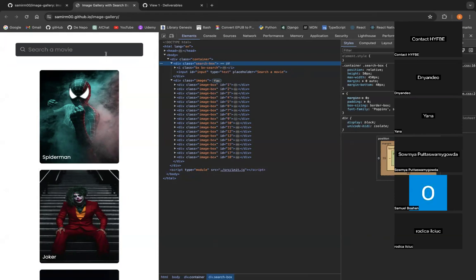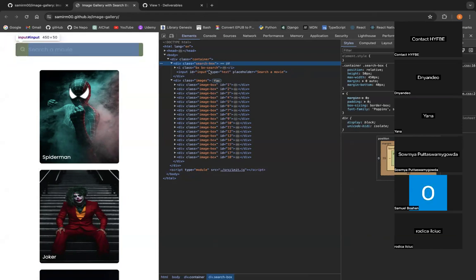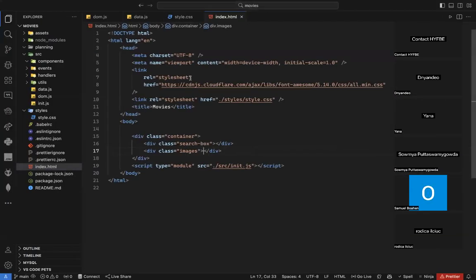Because it's not going to change on the website here. It will always be there, so it's a better idea to just create it statically. And now here I'm using Font Awesome. I'm not sure if you used Font Awesome before or not. So Font Awesome, first, is just a link, as you can see. You need to add this link here. Here the version is 5. We currently have version 6 as well.